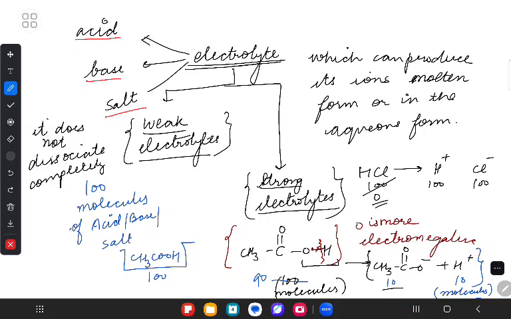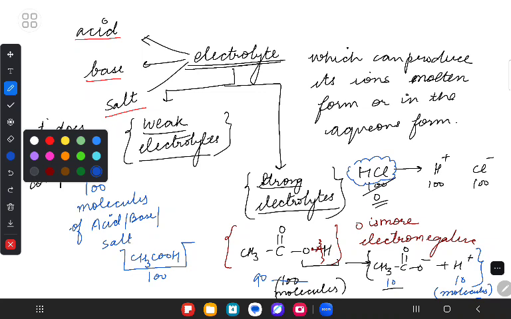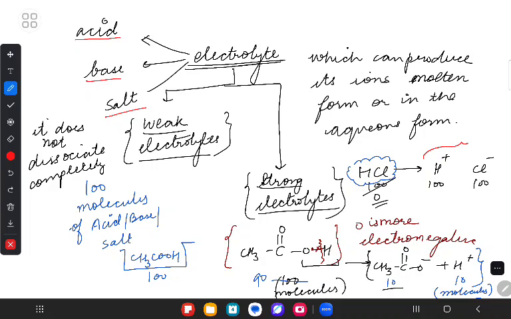Are we understanding? So that's the basic idea. Whenever HCl is breaking down to form H plus and Cl negative, it is breaking down into exactly 100 H plus ions and exactly 100 Cl negative ions.